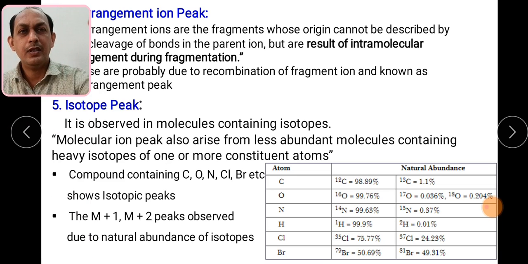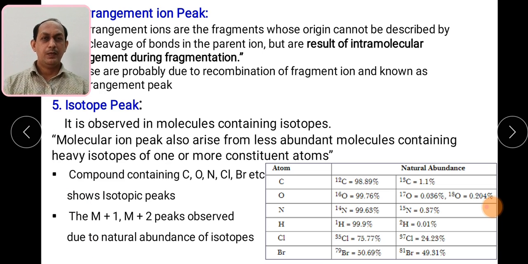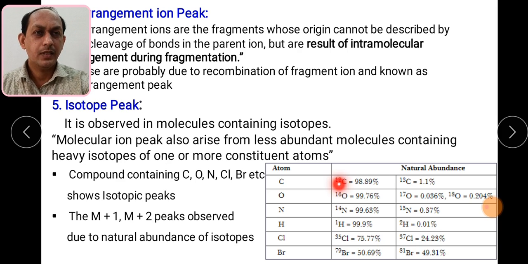Then the next important term is isotope peaks. As we know, different elements are present in nature, and in terms of their abundance, they occur as isotopes. Isotopes are atoms having the same atomic number but different mass numbers. For example, in carbon, C12, C13; oxygen, O16, O17; nitrogen, N14, N15.